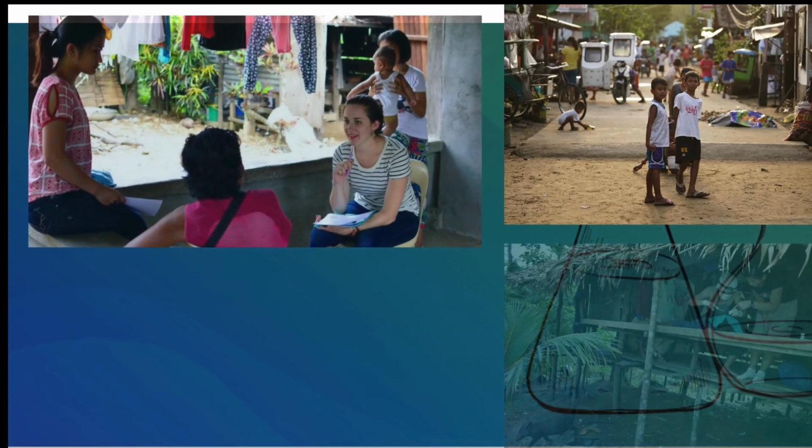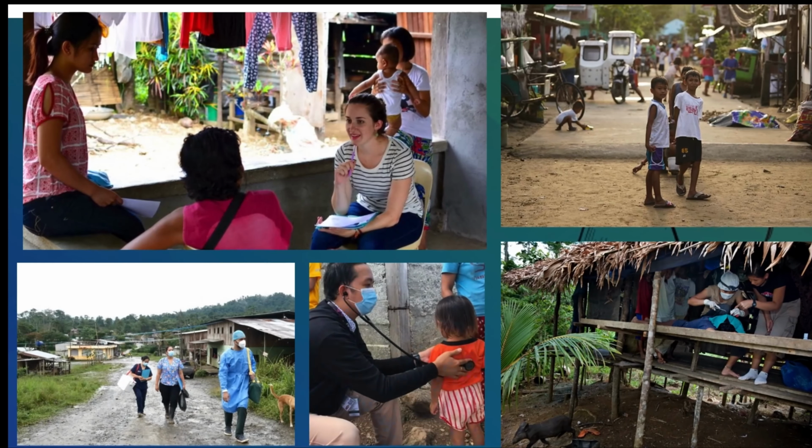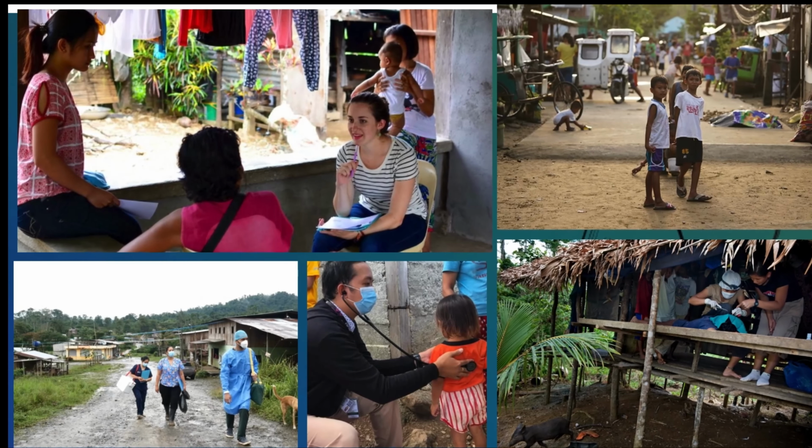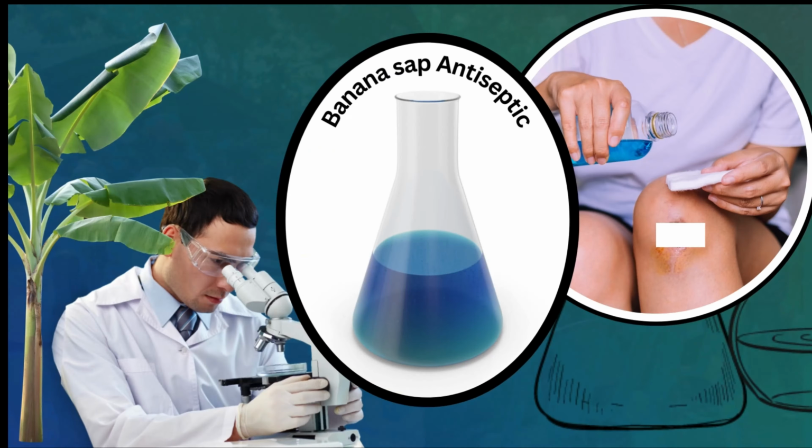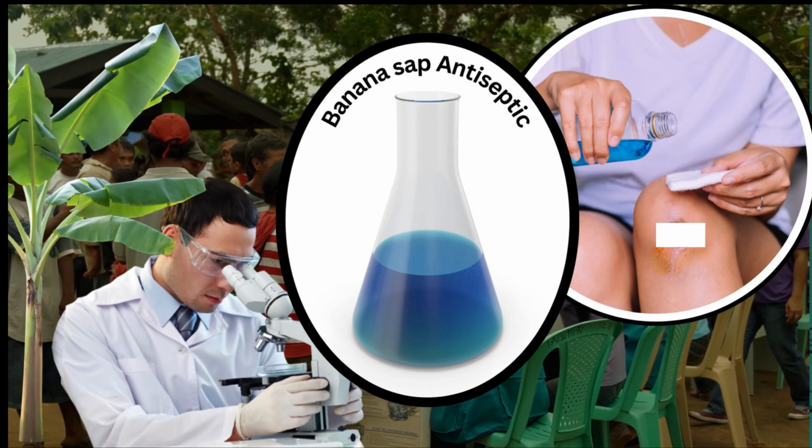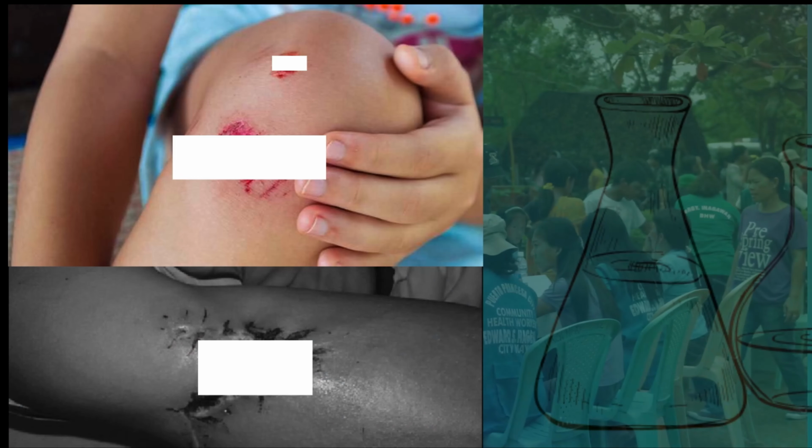Many individuals from far-flung places suffer from infections. One of the causes of infections is wounds. Access to treatments such as an antiseptic is hard for these rural areas due to their geography and economic status. And so, for Tech Fair 2024 Capstone Project, we thought of developing something that is local, something that is cheap, and something that is sustainable and renewable for these communities. The development of a banana sap antiseptic for wounds.